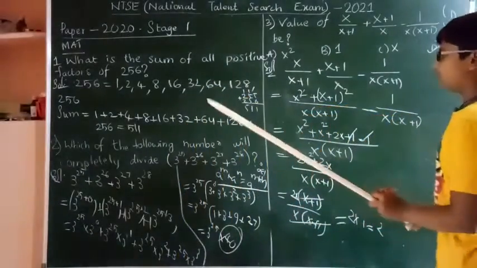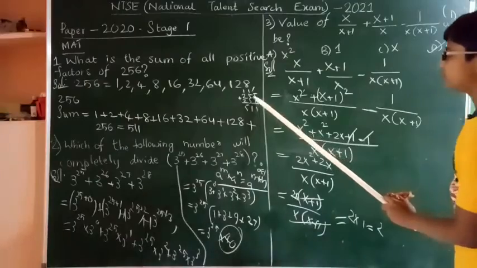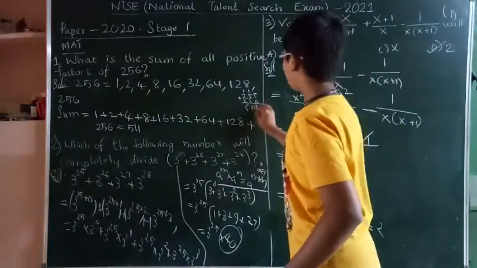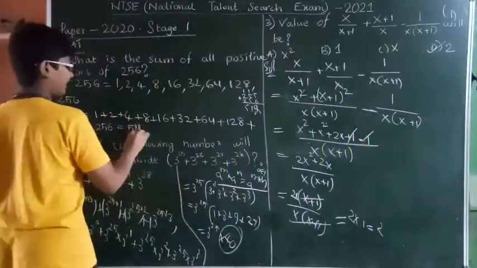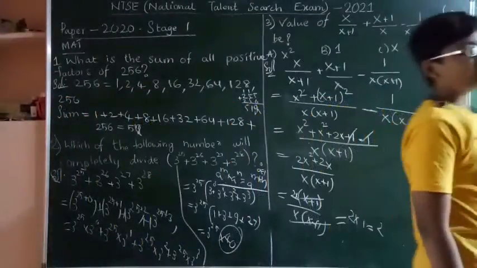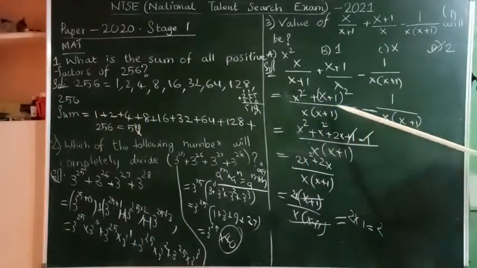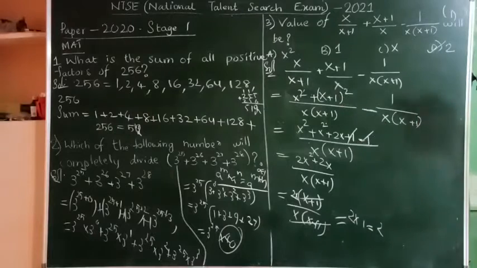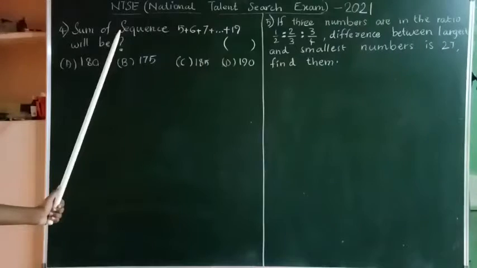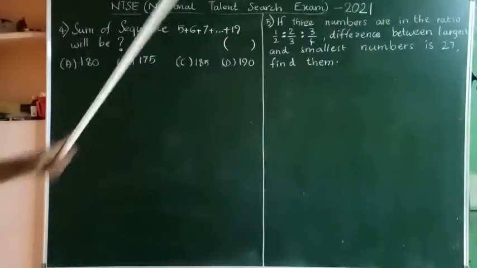Sorry for the mistake here. Here 6 plus 5 is 11, 11 plus 1 is 12. So here the answer will be 512. These are the 3 problems. Now we are going to see another 2 problems. Now let's see 4th and 5th questions.